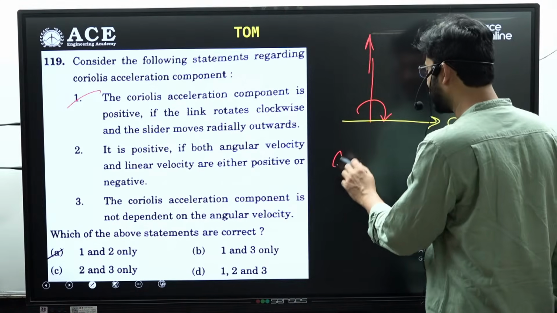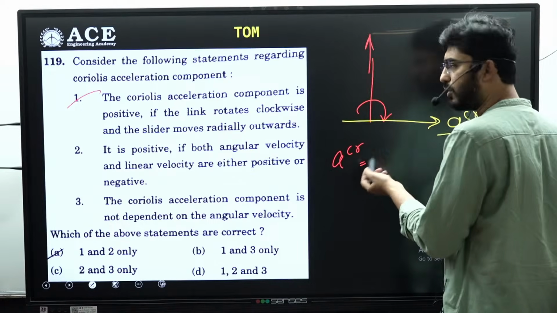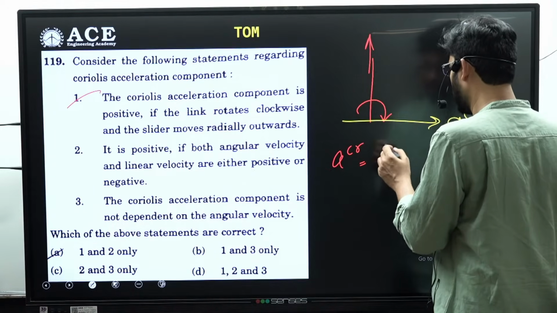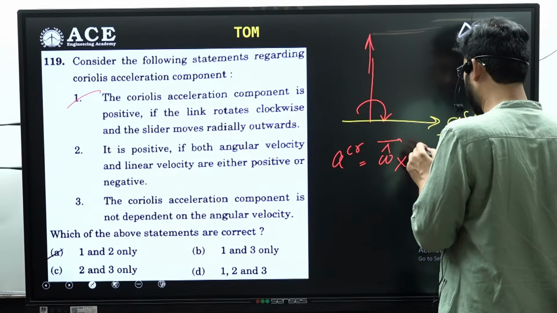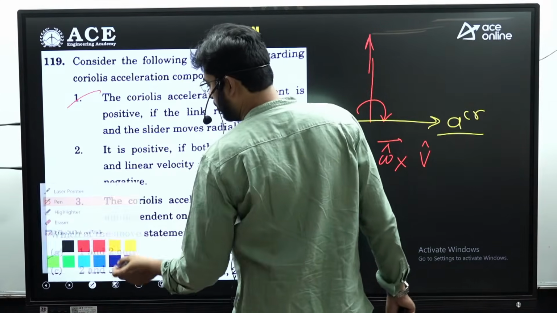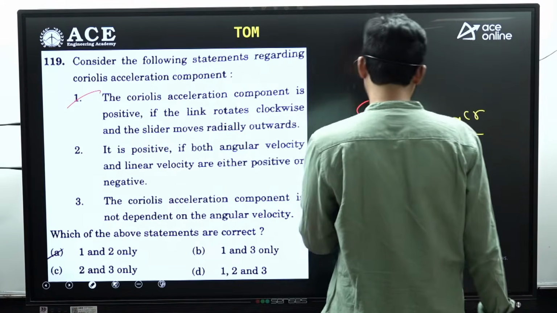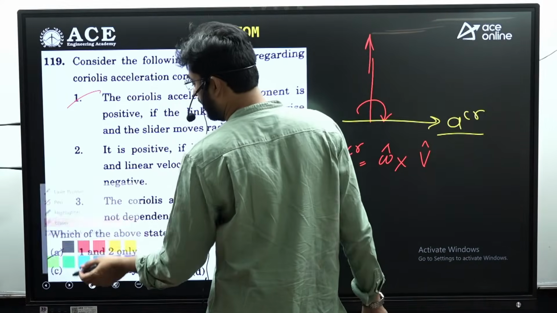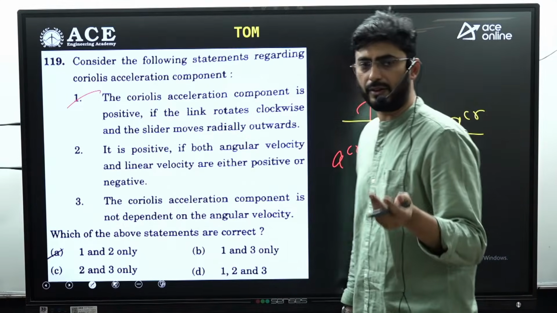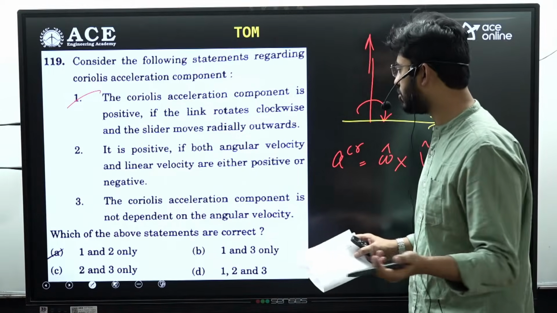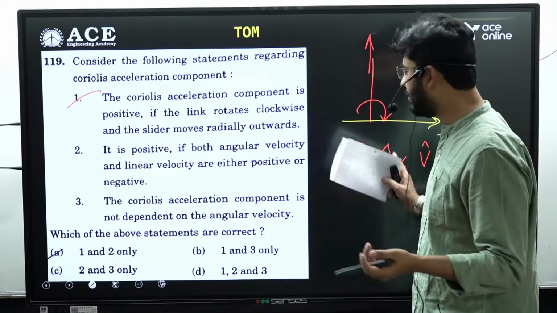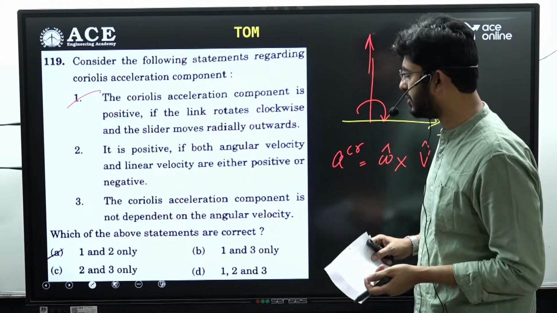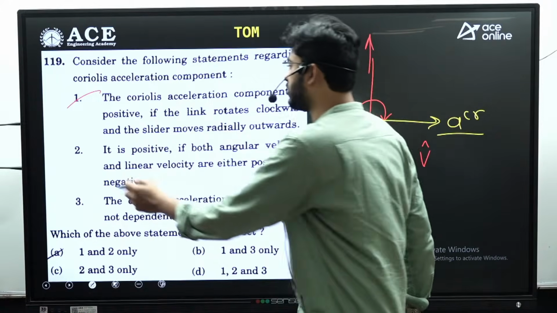So Coriolis acceleration is basically expressed as cross product of two vectors, that is omega cap cross v cap. So now if both the vectors are negative, still Coriolis acceleration will be positive. If both are positive, even then also the Coriolis acceleration will be positive. So if any of the vectors is negative, anyone is negative, then the direction will change. Okay, statement 2 is also correct.